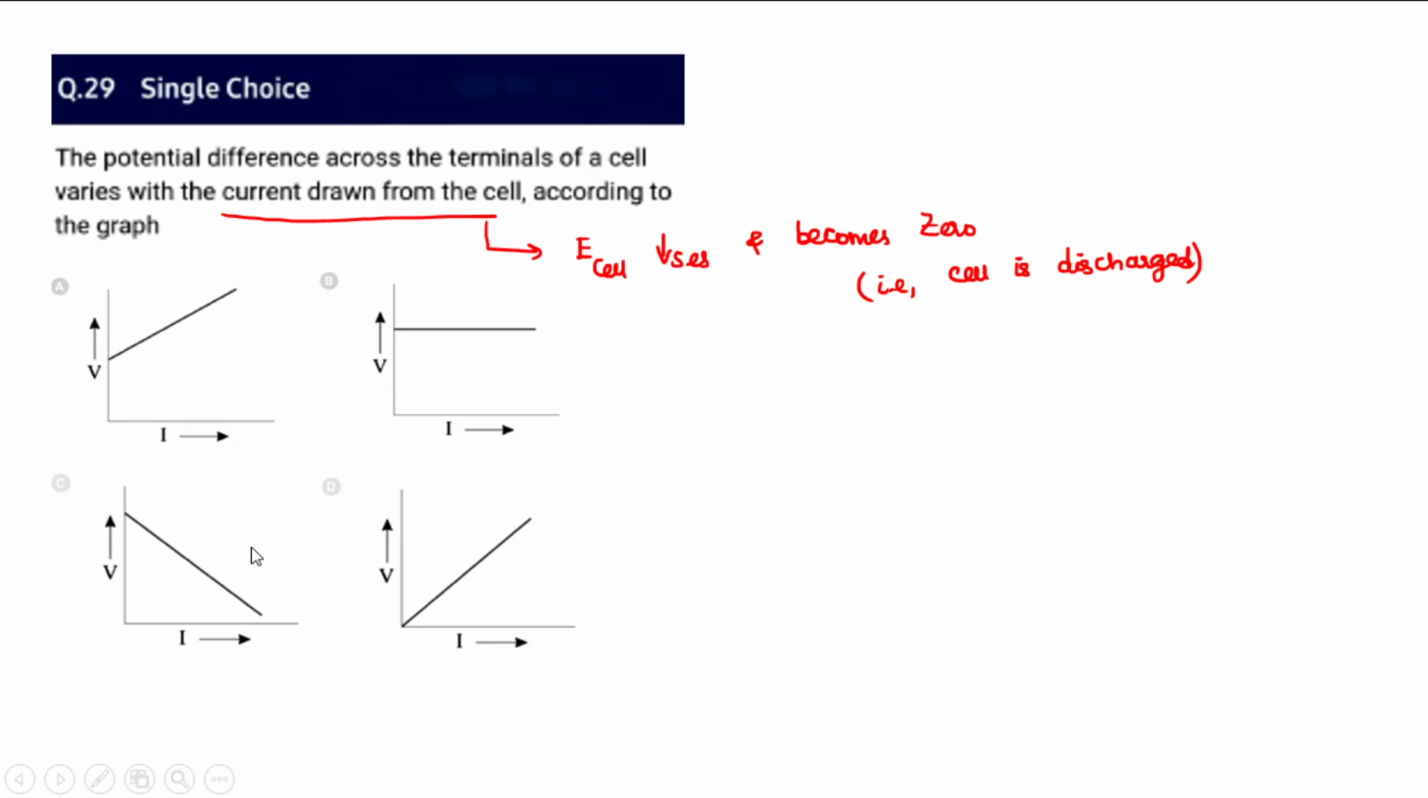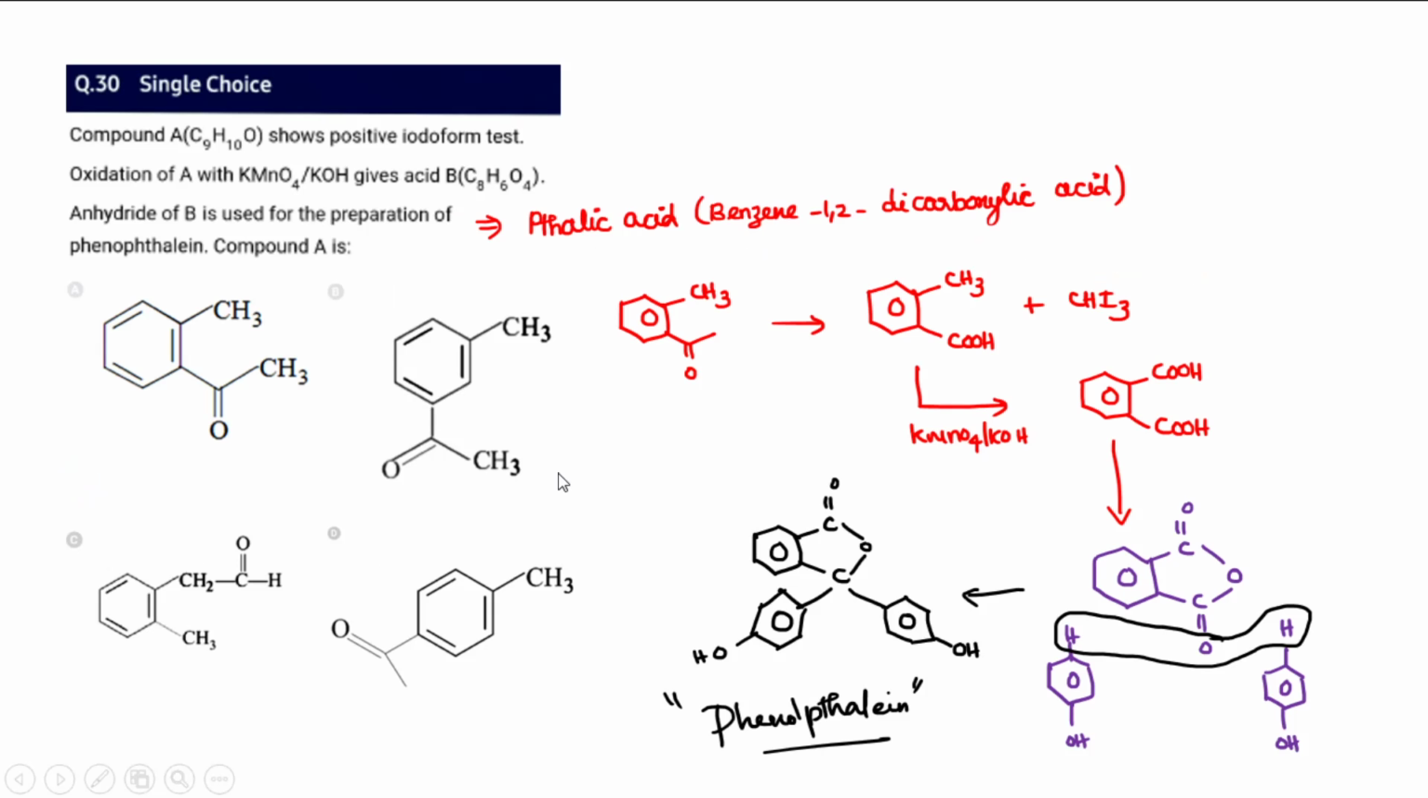And 29: the potential difference across the terminals of a cell varies with the current drawn from the cell. So when current is taken, the cell potential is going to decrease. Slowly it becomes 0. That is to say the cell is getting discharged. So the correct option that matches is C over here, because when the current is increased, automatically there will be a potential drop. When the current drawn is increasing, the potential drops down. So therefore that's the correct option.